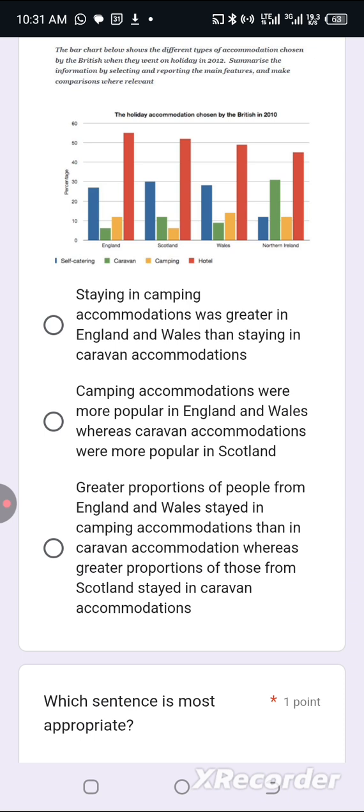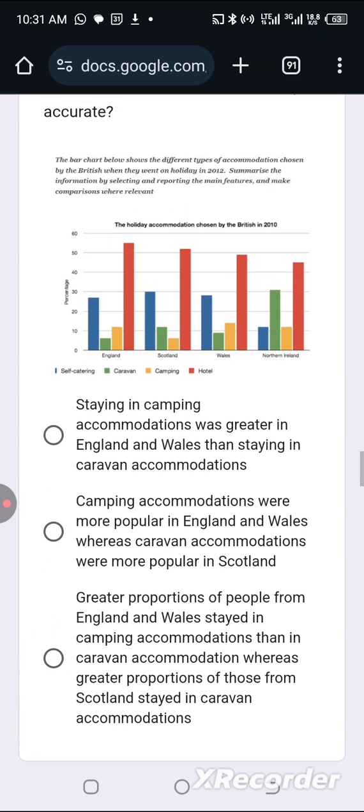Option B, camping accommodations were popular in England and Wales. Option B is somehow awkward. Option C, greater proportions of people from England and Wales, yes, stayed in camping accommodations than in caravan accommodations, yes. Whereas greater proportions of those from Scotland stayed in caravan. This option C is correct.